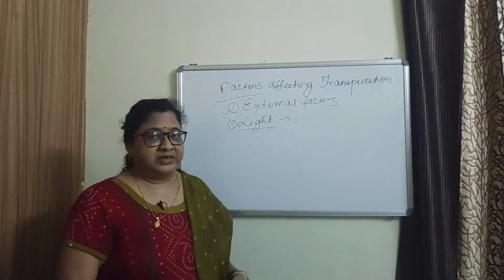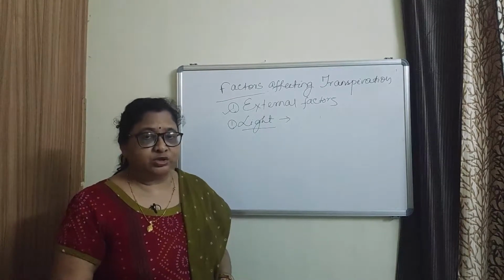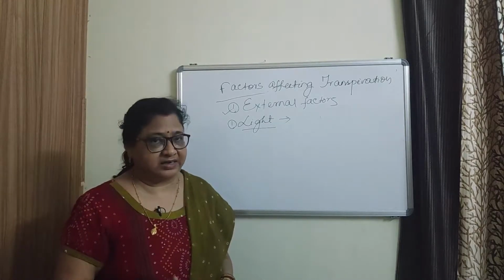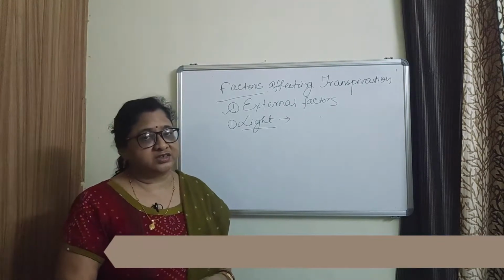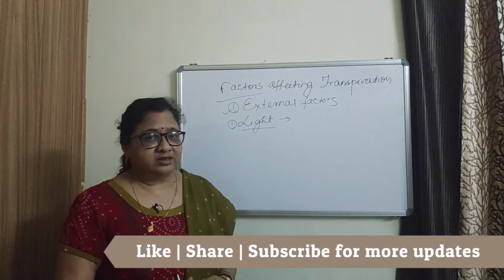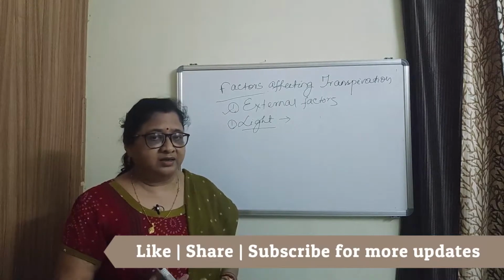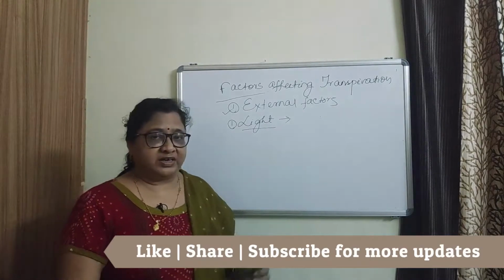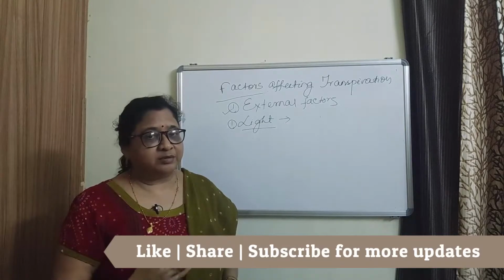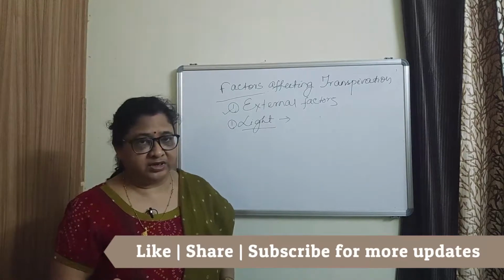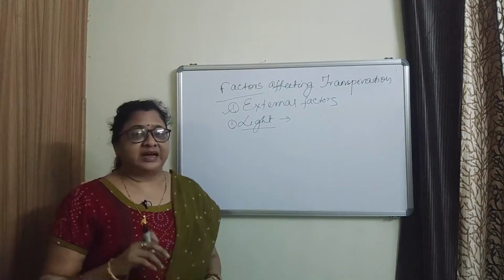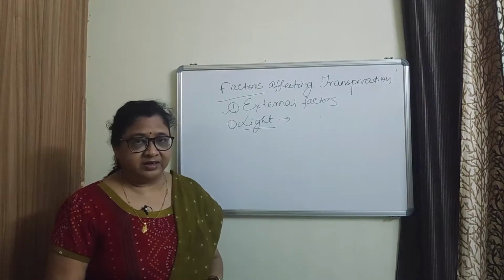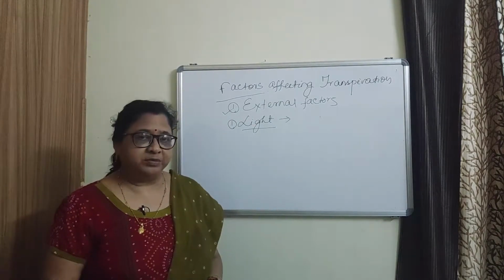We know that in light there is photosynthesis. So due to photosynthesis there is production of sugar or carbohydrate in the guard cells, which increases the turgidity of the guard cell, and the guard cell becomes turgid and the stomata remain open. So in light the stomata remain open, so the rate of transpiration is more during light. Besides this, the light also affects the rate of transpiration indirectly by affecting the temperature and the permeability of the guard cells.